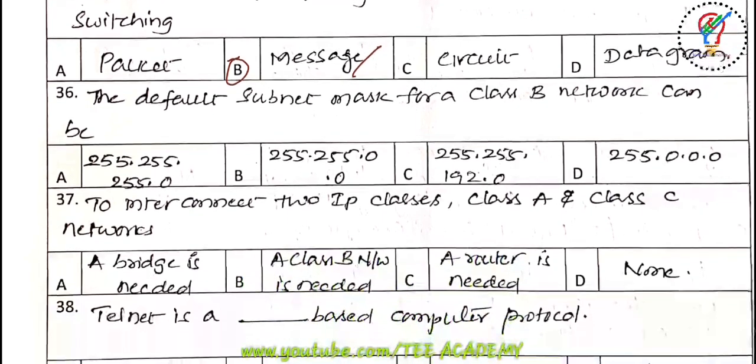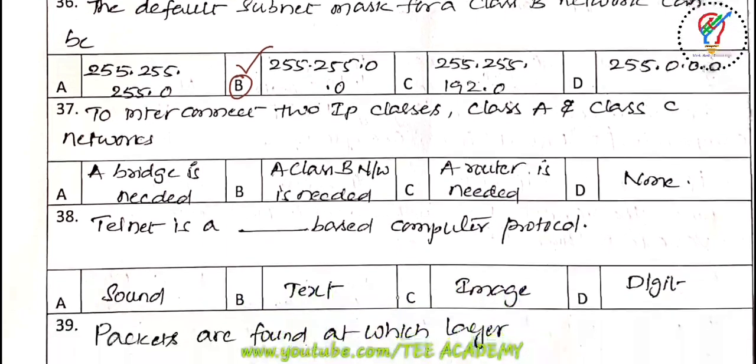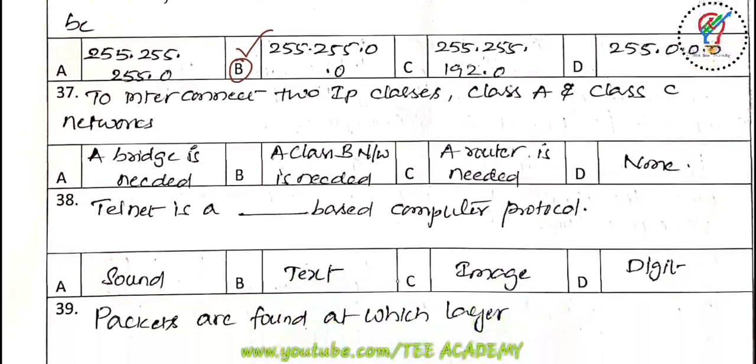Next one, 36th question, the default subnet mask for a class B network can be. Okay, so for this question the answer is 255.255.0.0. Answer is B here. Next one, to interconnect two IP classes, class C and class C networks dash. So a bridge is needed, a class B network is needed, a router is needed, and D is none. So for this, a router is required.